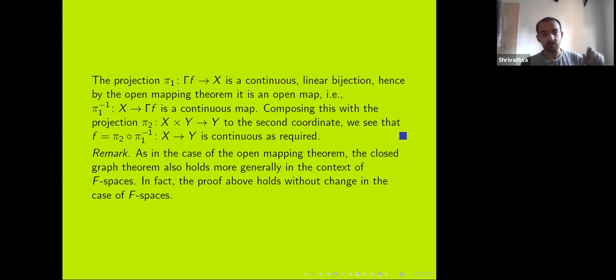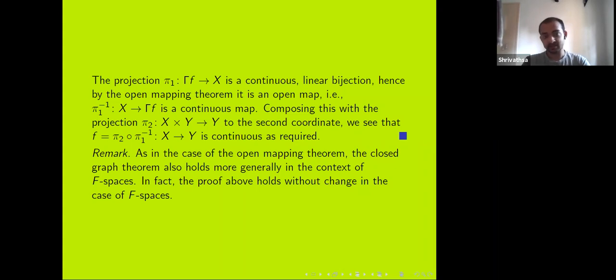So pi2 is the second projection. Then I'll have f as pi2 composed with pi1 inverse. So pi1 inverse will send x to (x, f(x)). Then pi2 will send it to f(x). And composition of continuous maps is continuous. So f is going to be a continuous map, which is what we needed to show.